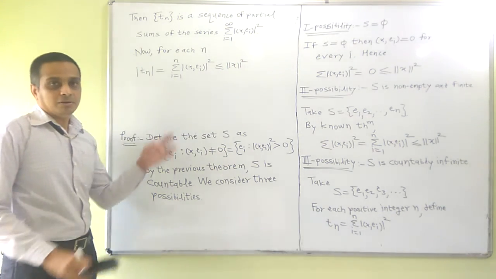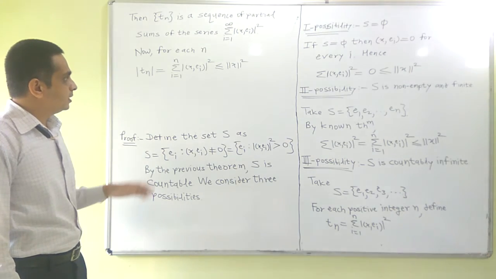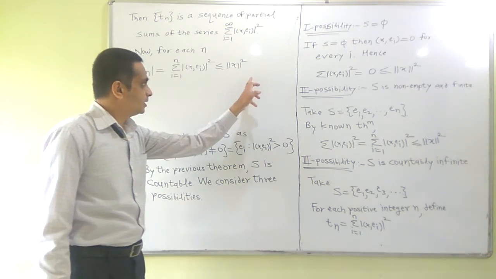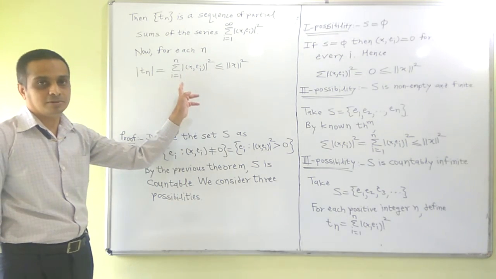This result we have already proved: if we have e1, e2, ..., en as orthonormal vectors, then for any vector x in a Hilbert space, this result always holds.